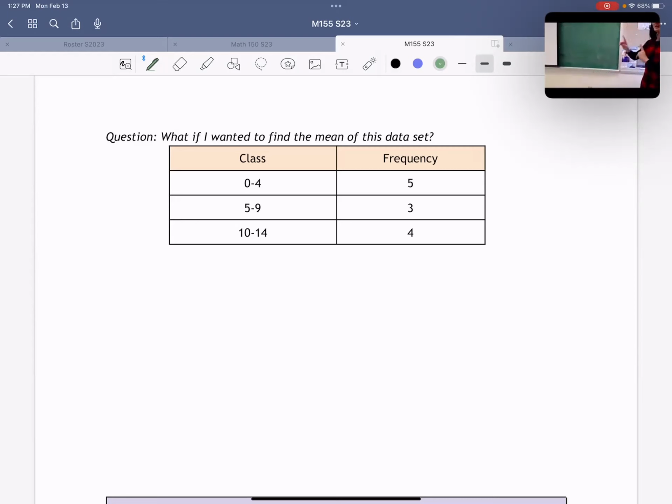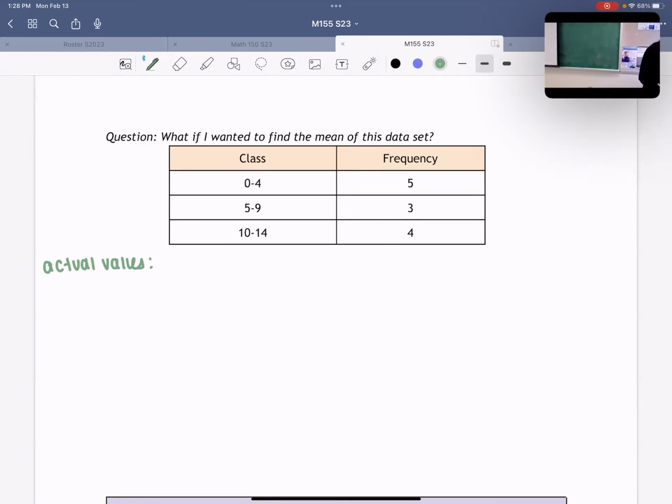Now, you can approximate the mean given a chart, and I'm going to show you what mathematicians have done in order to figure out the best way to find what the mean might be given a chart like this. Okay, so I'm going to give you a situation here. We have 5 numbers between 0 and 4, 3 numbers between 5 and 9, and 4 numbers between 10 and 14. I'm going to give you what the actual data values are, but let's just pretend that we don't know what they are. So these are the actual values.